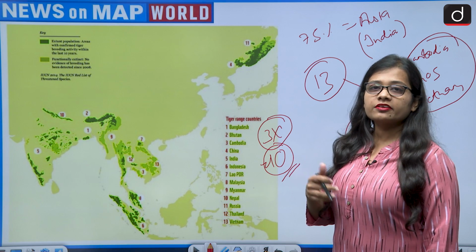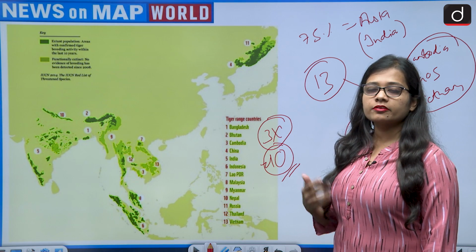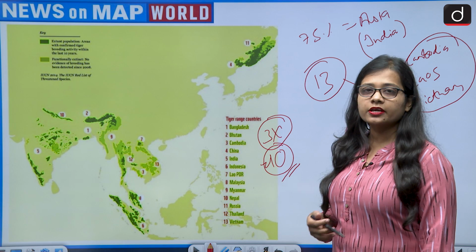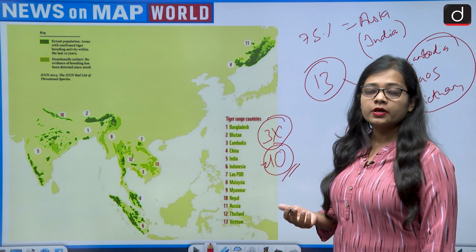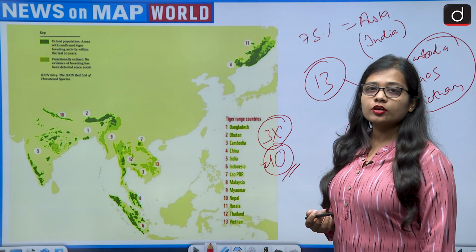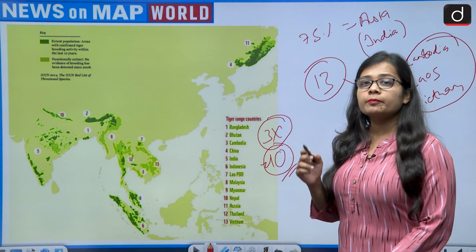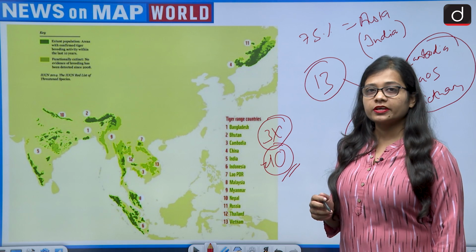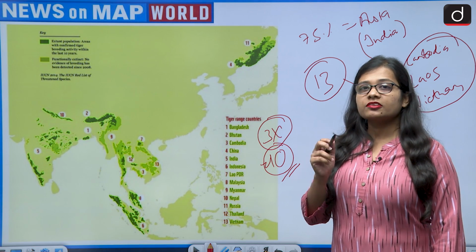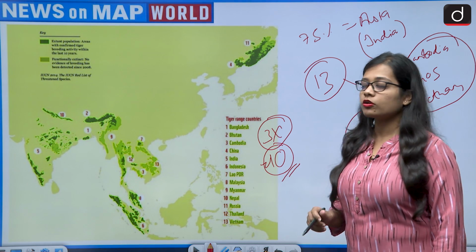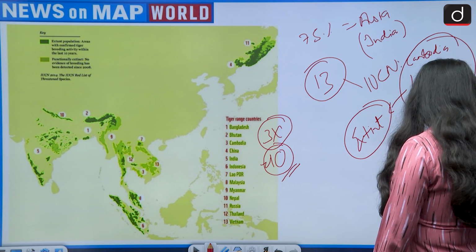The other continents like South American, North American, Antarctica, Arctic, Europe, they do not exhibit any kind of natural population of tigers. Earlier, the population of tigers was present in Australia, that is the Tasmanian tigers, but now they also do not exist.